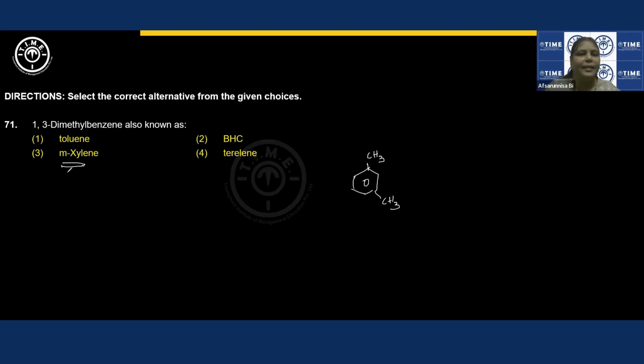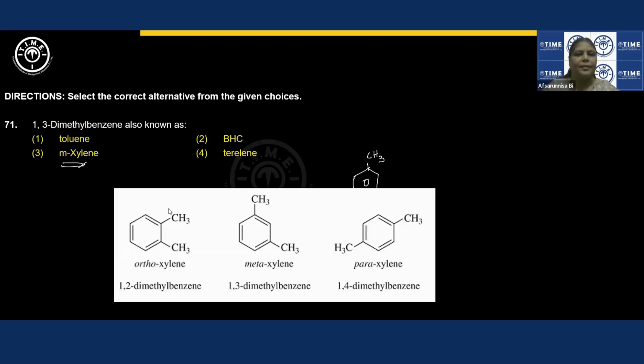Xylene, meta-xylene. If I put it just over here, ortho-xylene. If I put it here, para-xylene. Two methyl groups attached to a benzene, xylene. One methyl group attached to benzene, toluene. Right? You can see their structures and take the screenshot if you want.